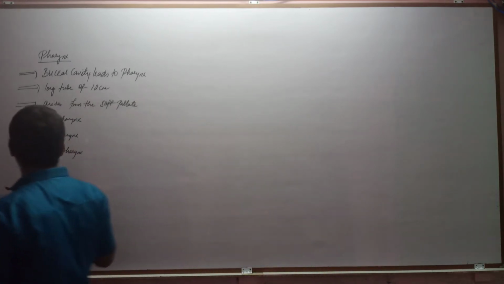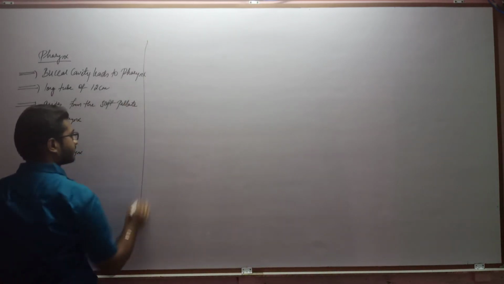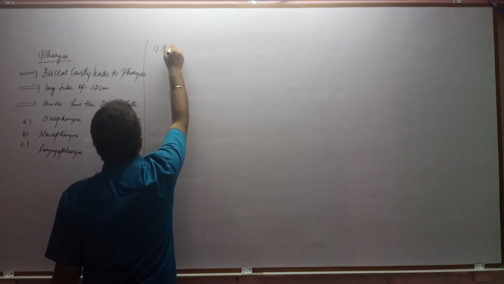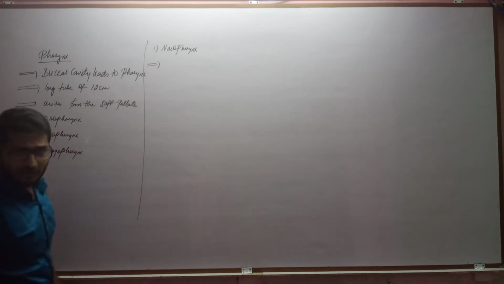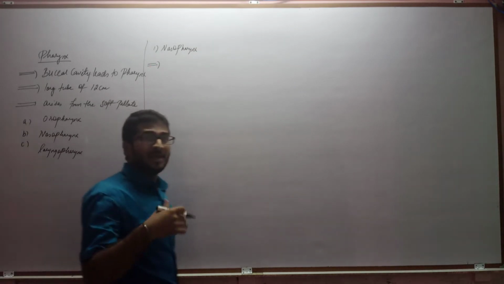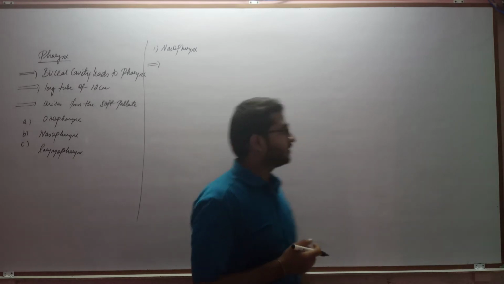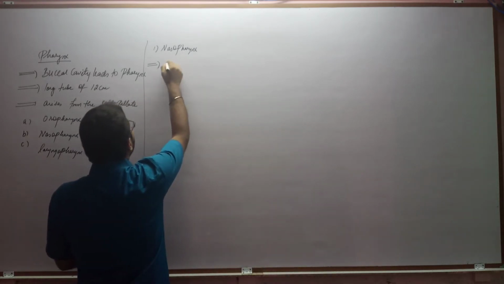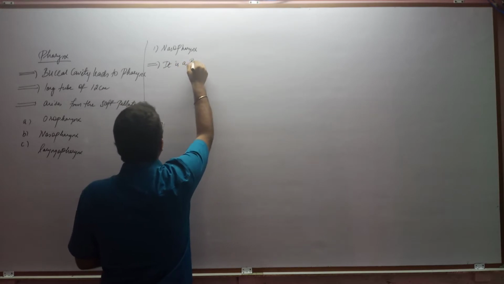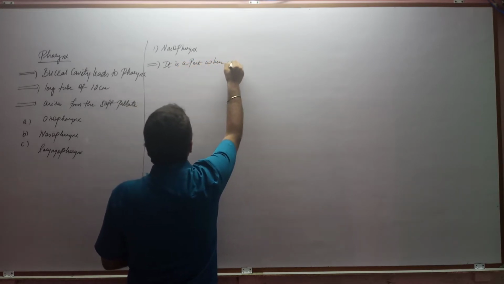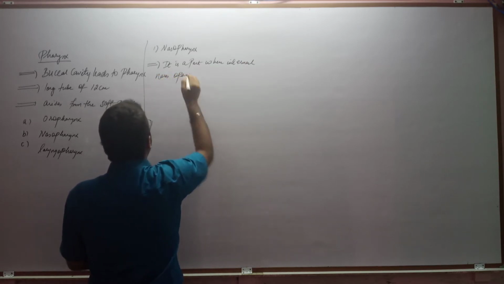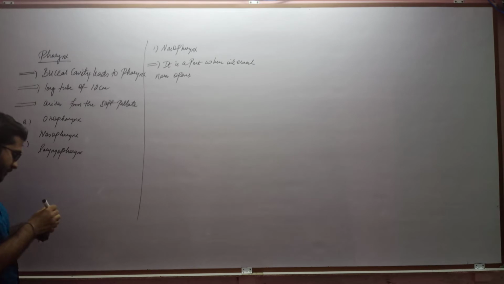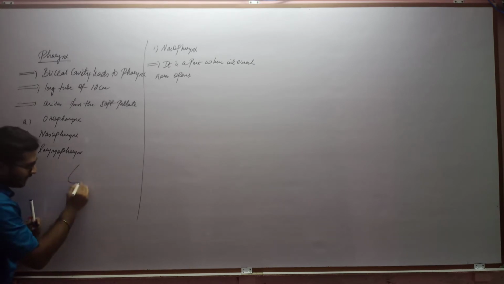Now let us first discuss the nasopharynx. So first is nasopharynx. It is a part of the pharynx where the nasal chamber, mainly the internal nares, opens. Now if we draw the diagram which we have drawn for the buccal or the oral cavity, that simple diagram,